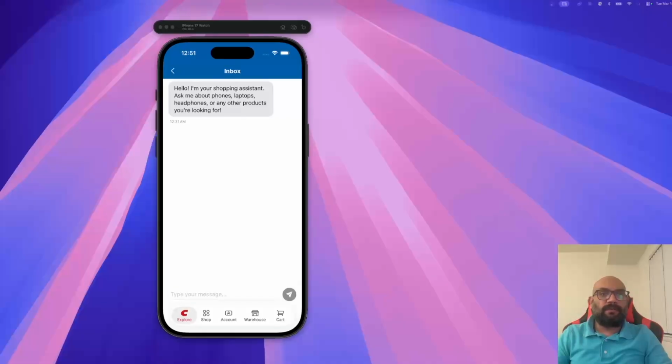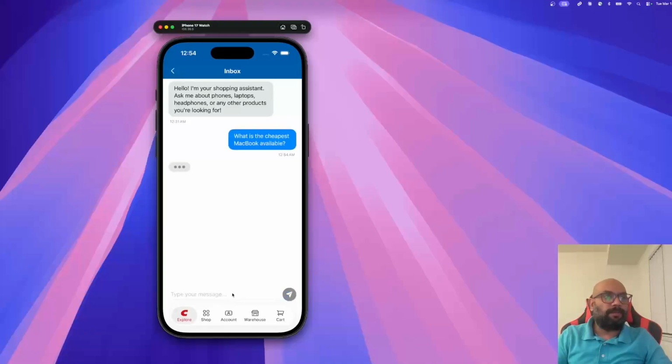And just to mention, we are not going to use any machine learning framework. We will be implementing this using Swift for iOS and TypeScript for Firebase Gemini. Let's start the demo. Let me ask a question on the products available at Costco. So I'll ask, what is the cheapest MacBook available?